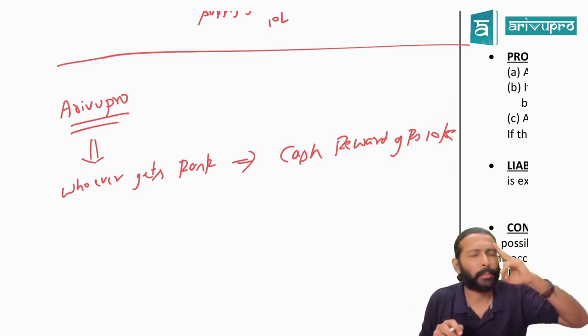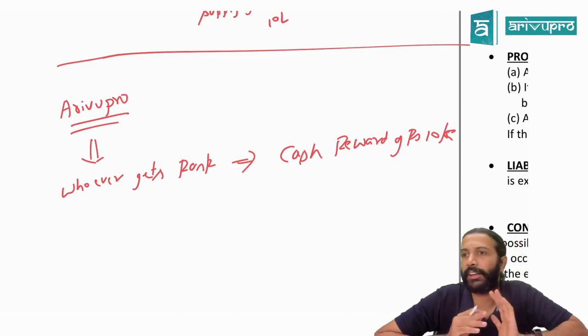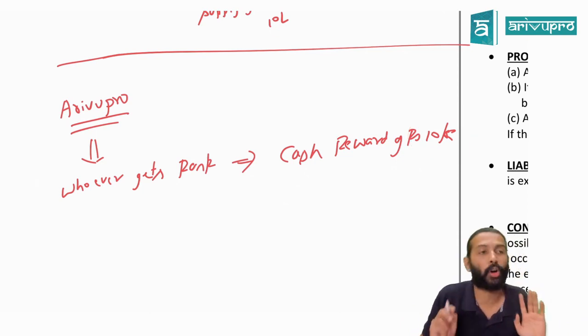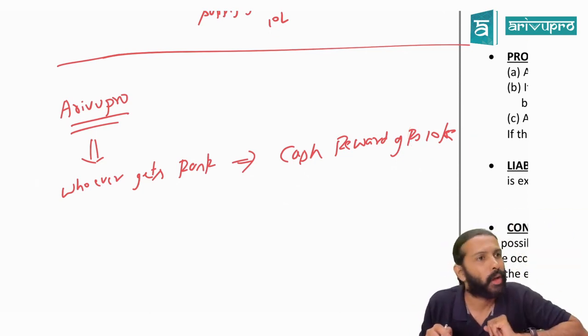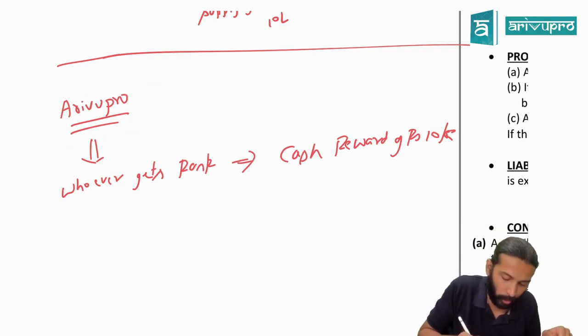What is your thinking now? If I get a rank, I will also get 10,000 rupees. Yes or no? Have we signed any contract with you saying we'll give you 10,000? No. But still, Arivu Pro Academy has an obligation. What sort of an obligation is that?